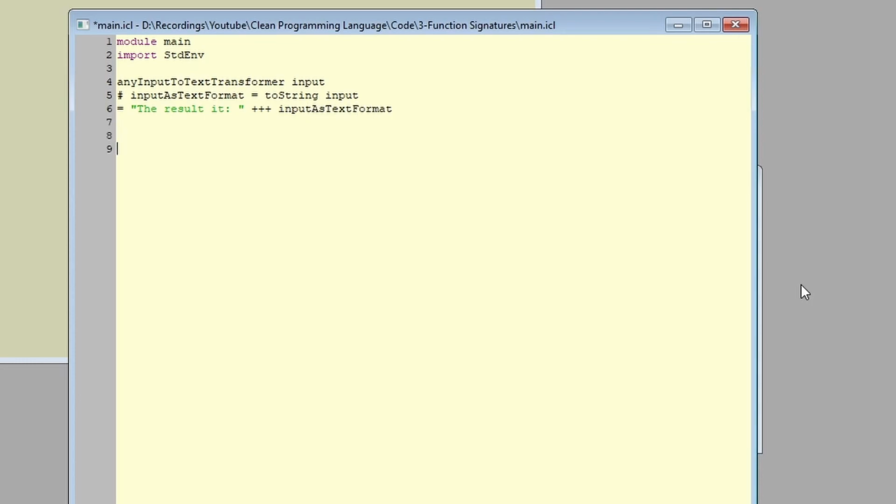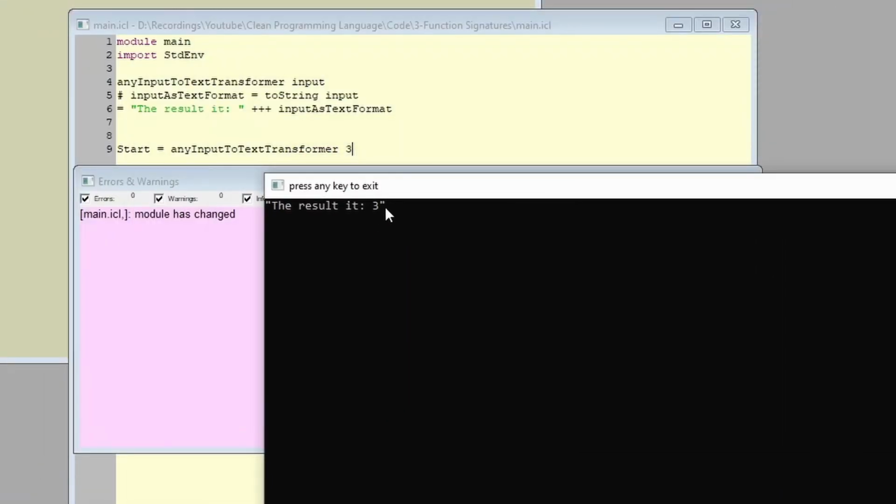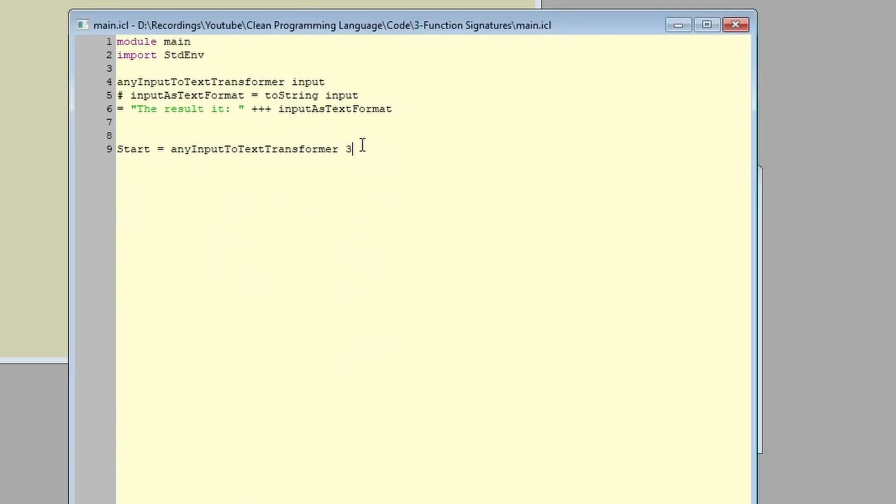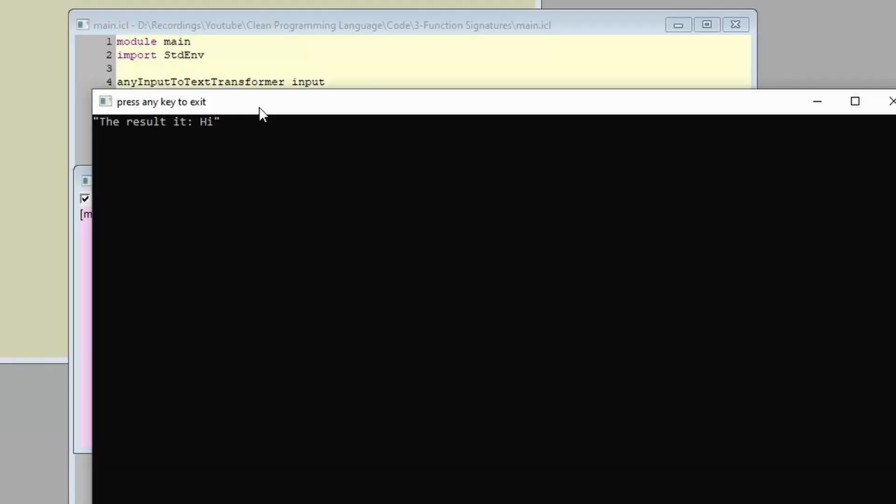Now let's create the start function of our program and then try it out with our function. Let's try it first with a number and see the result. And as you can see, the result is 3. Let's try it with a character, then with a text. It works for all cases.